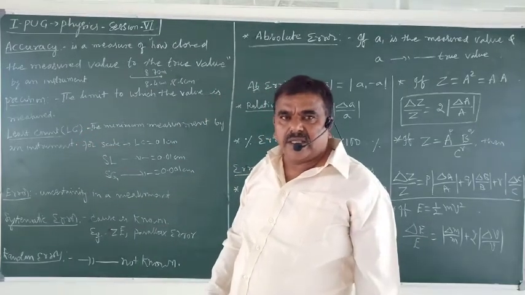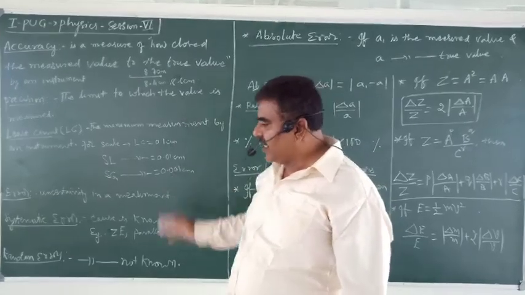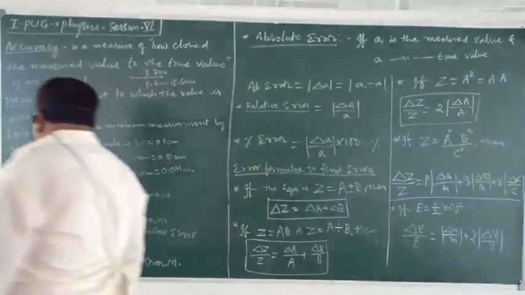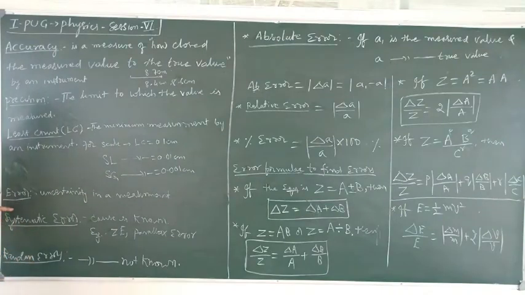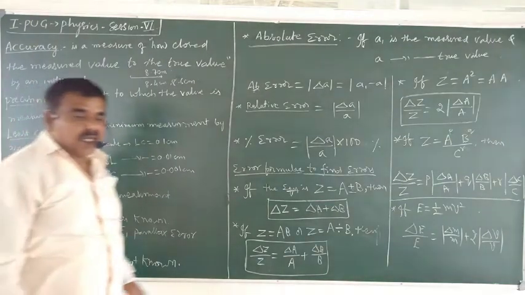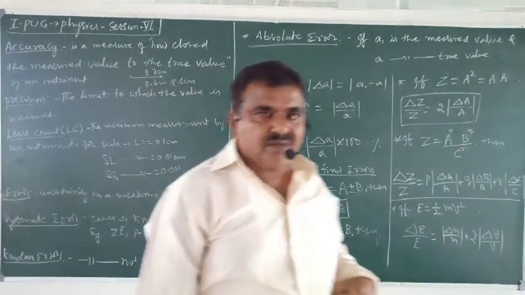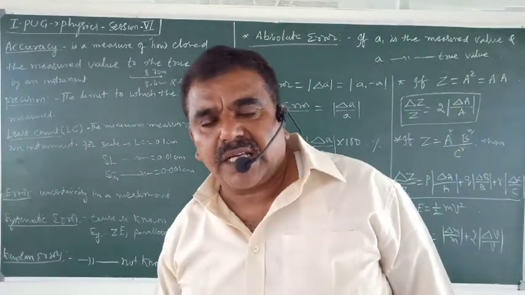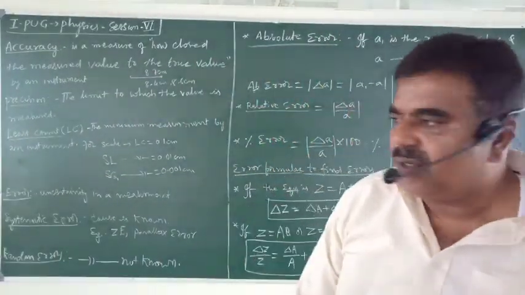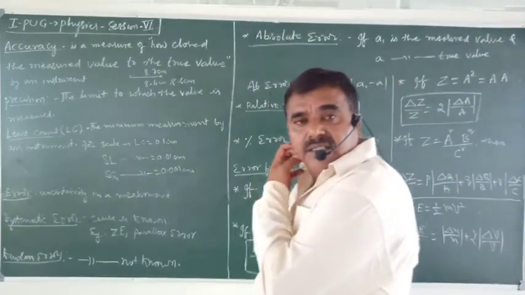Knowing these things, we shall move to the next thing, that is error. This is a very, very important concept to be understood very clearly.